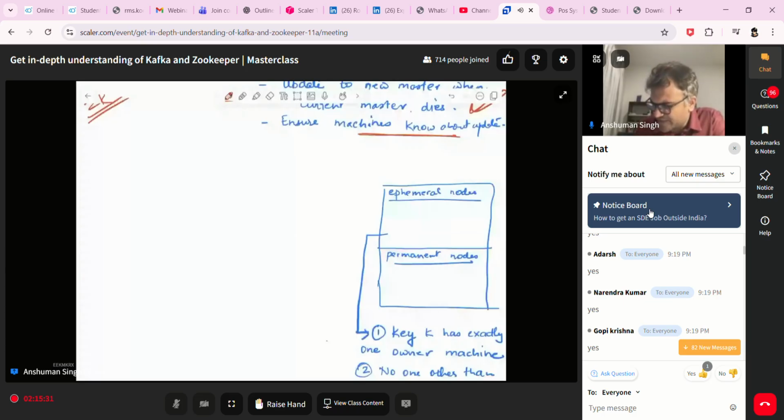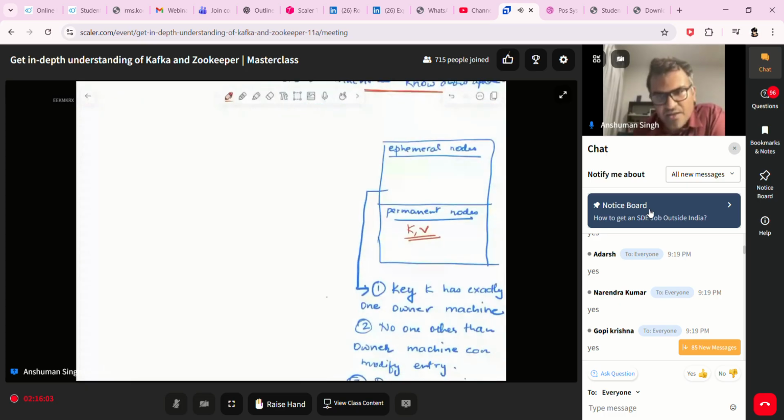One is a proper hash map, the exact key value hash map that we know of. Let's assume Java hash map that we all know of, if you have used Java. It's called dictionary in Python, hash map in Java, and in C++ there is map, unordered map, that is hash map. So any of that. However, let's say it also has a very different kind of hash map, which is a second hash map. The way that hash map works is, it says, look, you can't just randomly create a key and value in this hash map. It can only be created by a different machine.